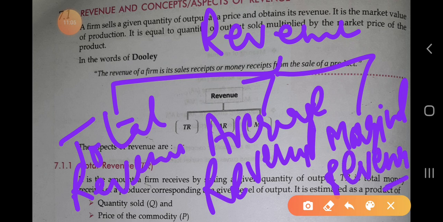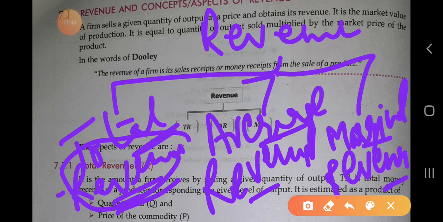You see that in every chapter we are studying total, average and marginal, but only the topic changes. We have studied total utility, marginal utility, and again we will study total product, marginal product, average product, and in the cost chapter we studied total cost, average cost and marginal cost. But in the chapter of revenue we are going to study total revenue, average revenue and marginal revenue. The concept is the same, but the topic, revenue or cost, is what changes; total, average and marginal always remain the same.